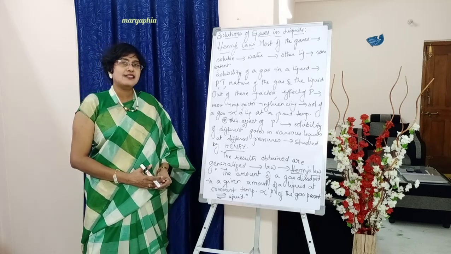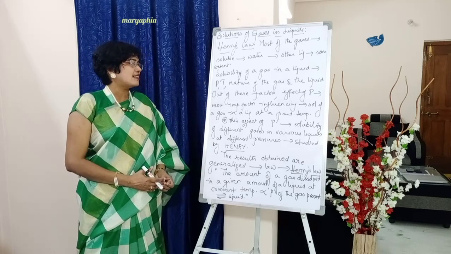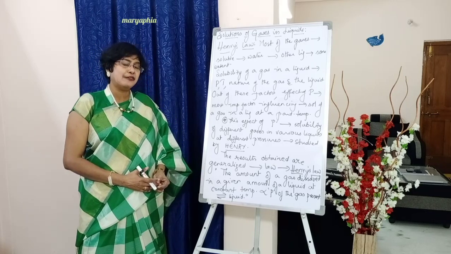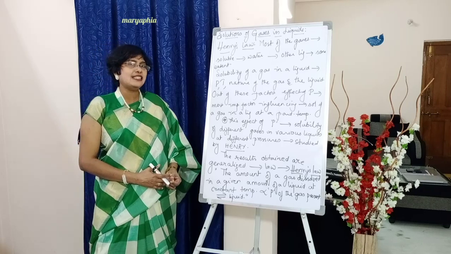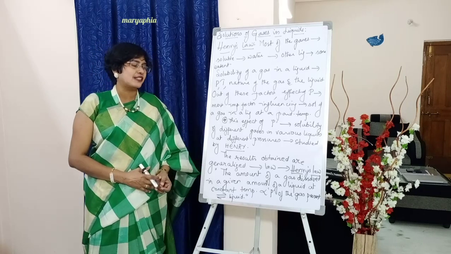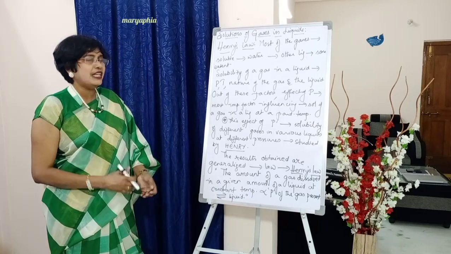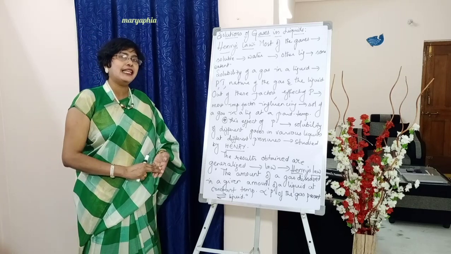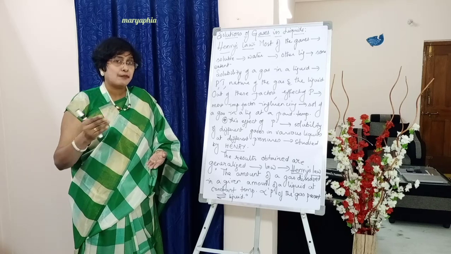So what did Henry study? He studied the effect of pressure on solubility of different gases in various liquids at different pressures. So how many did he take into consideration? Different gases, different liquids and different pressures.